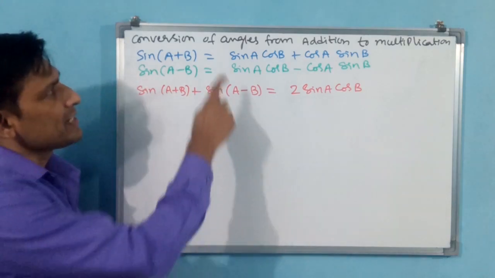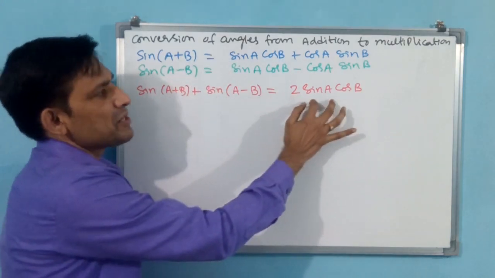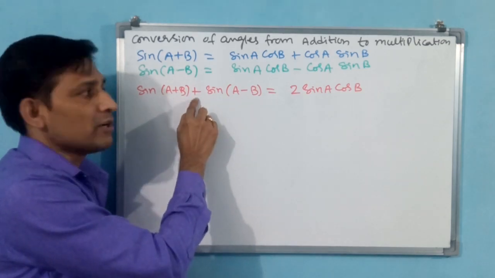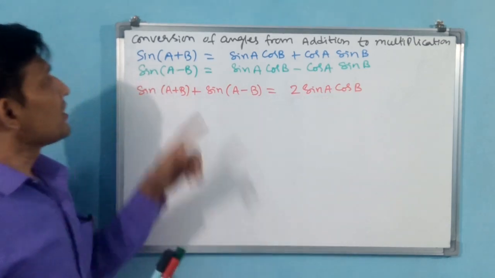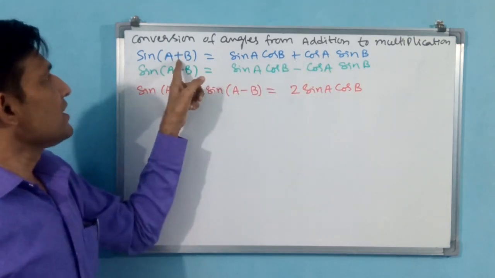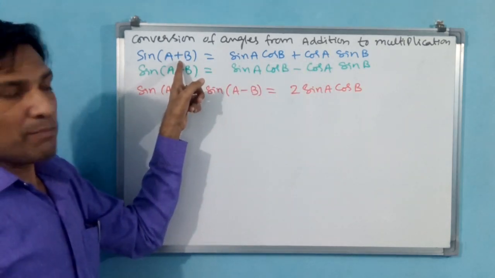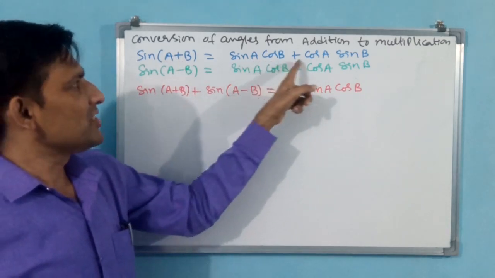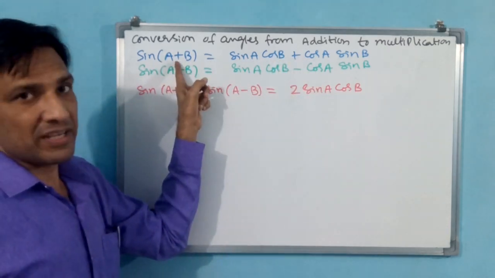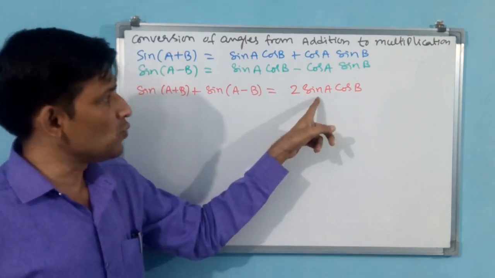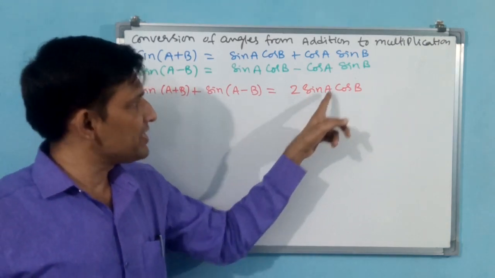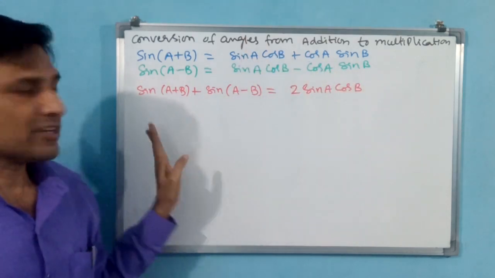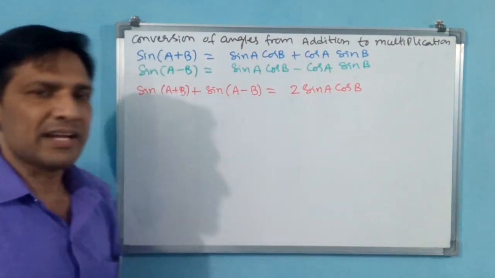Now we can also understand that we have gone from addition to multiplication. Here addition is there. A plus b, a minus b, addition we are doing, but finally multiplication has come. Here also you have made addition, but there is no multiplication like sin of a plus b. But this is multiplication, you can say: 2 sin a cos b, 2 into sin a into cos b. Addition to multiplication conversion we have done. Like that you have to understand the concept.